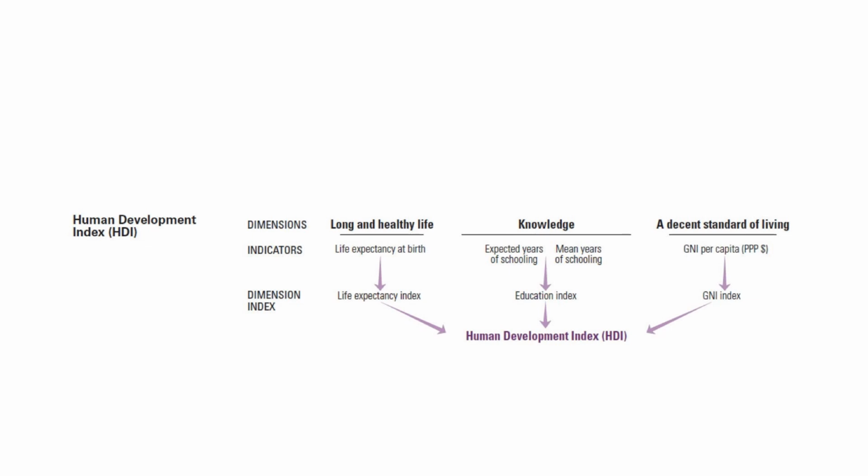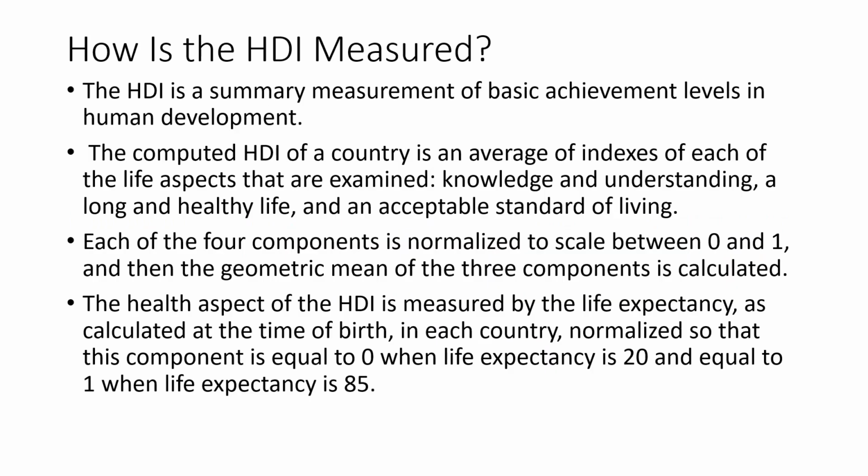Knowledge looks into the expected years of schooling and mean years of schooling, which is known as the education index, and for standard of living the GNI per capita is taken into consideration. So these three things are taken into consideration, and each of these components is normalized on a scale of 0 to 1, and then the geometric mean of the components is calculated. The health aspect is measured by life expectancy at birth, normalized so that this component equals 0 when life expectancy is 20 and equals 1 when it is 85.